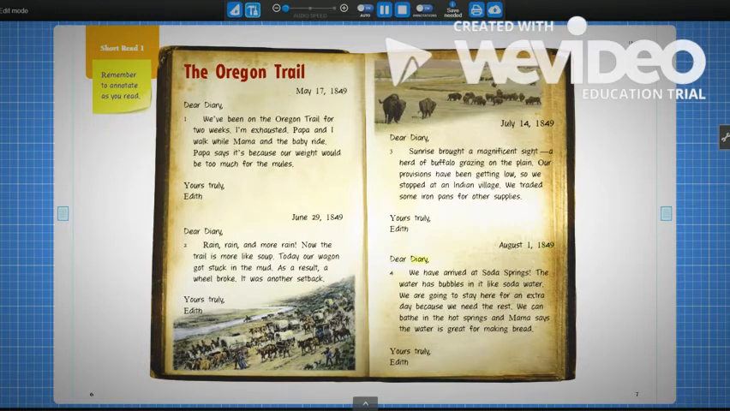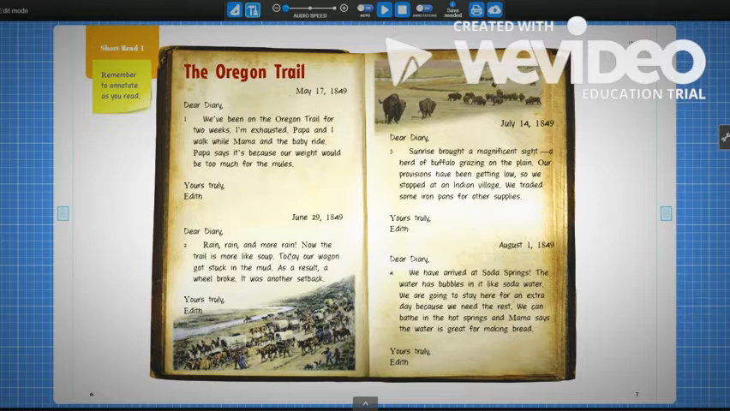August 1st, 1849. Dear Diary, we have arrived at Soda Springs. The water has bubbles in it like soda water. We are going to stay here for an extra day because we need the rest. We can bathe in the hot springs, and Mama says the water is great for making bread. Yours truly, Edith.